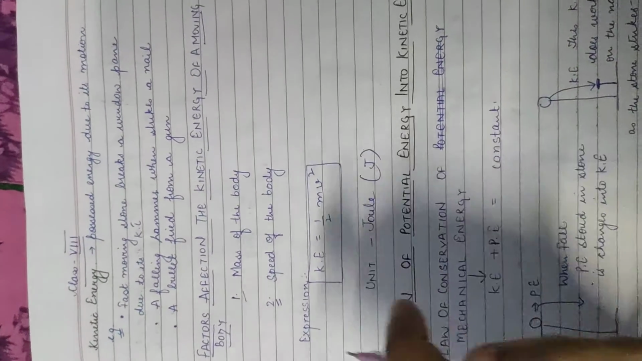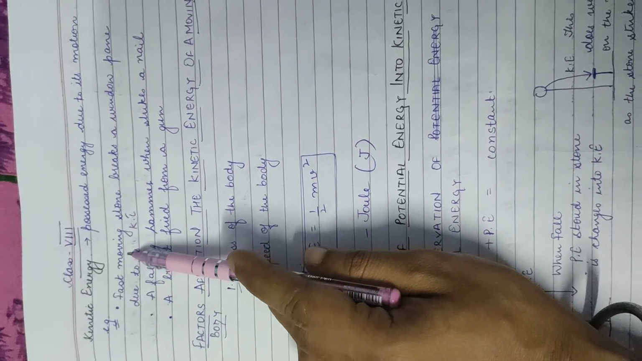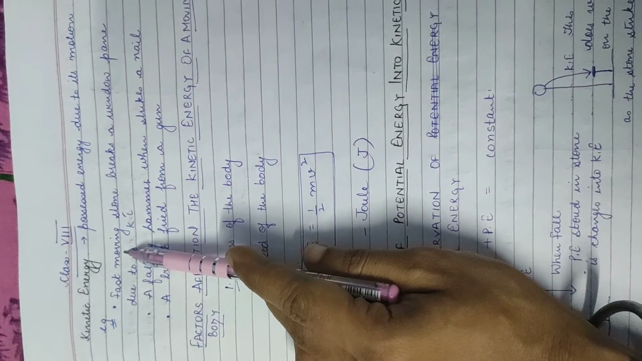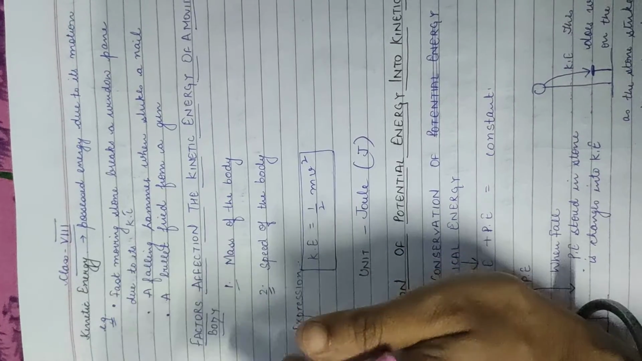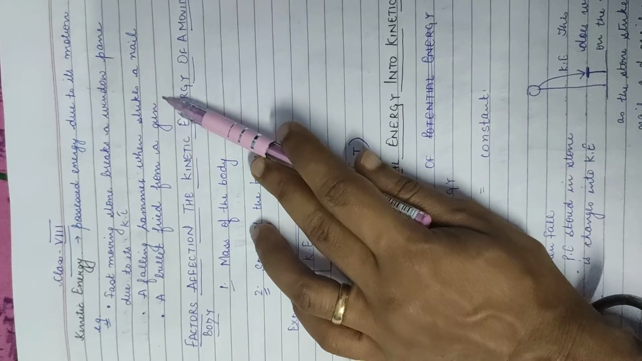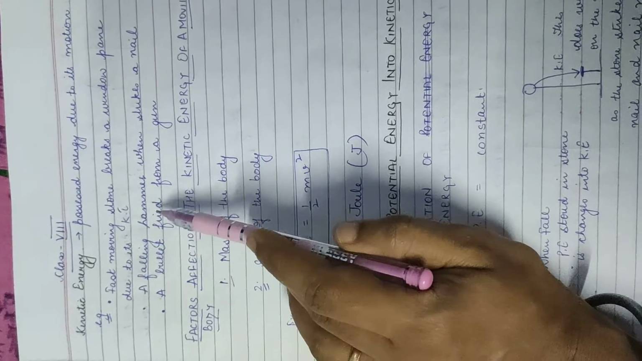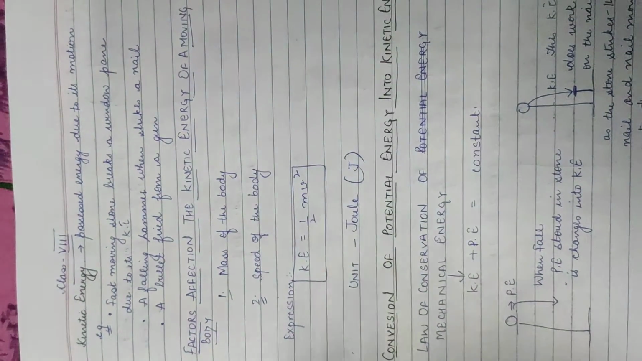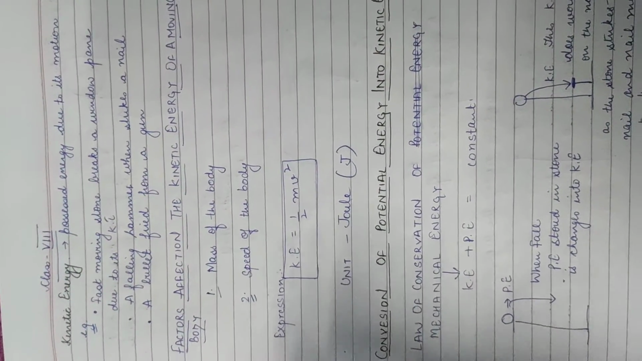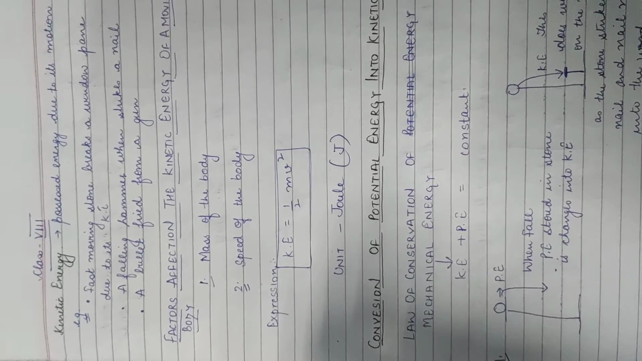Okay. So now examples are given in your book. Suppose a fast moving stone you are striking on a window pane. What will happen? It will break. A falling hammer when it strikes a nail. A bullet fired from a gun. You can see in all these three examples, the body is in motion, either a stone, or a hammer, or a bullet fired from a gun.